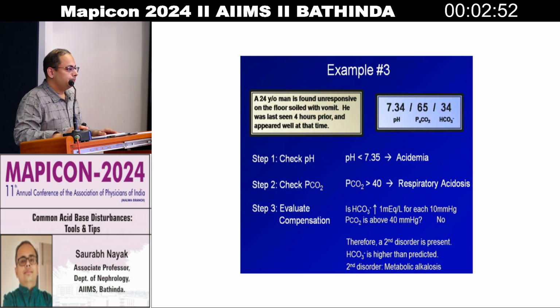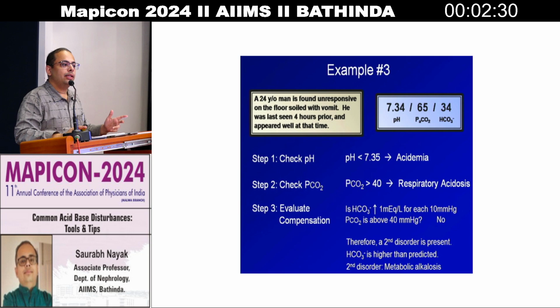Now example 3. The pH is 7.34 and PCO2 is 65. The pH has dropped, that is acidosis. It should be 7.35, it is 7.34. The PCO2 has risen, so it's a respiratory disorder because they have opposite directions. And with respiratory acidosis, you know that PCO2 is very high. Now let's see whether compensation is happening or not.